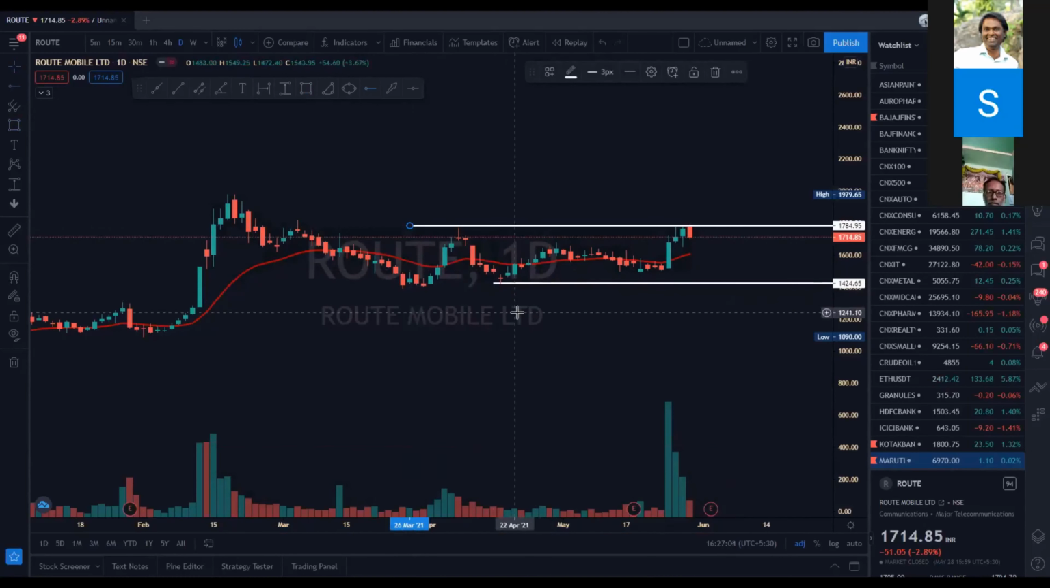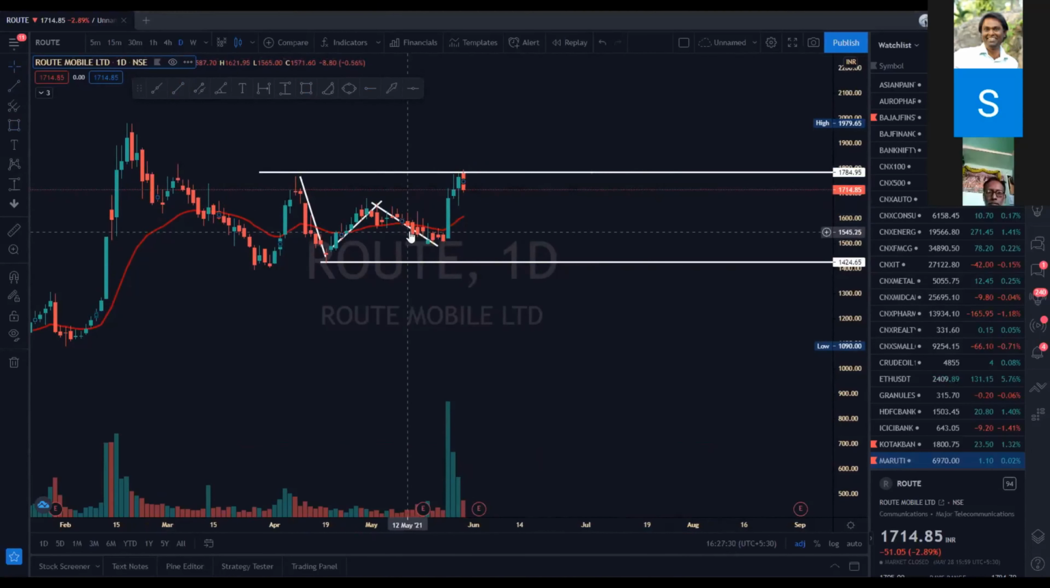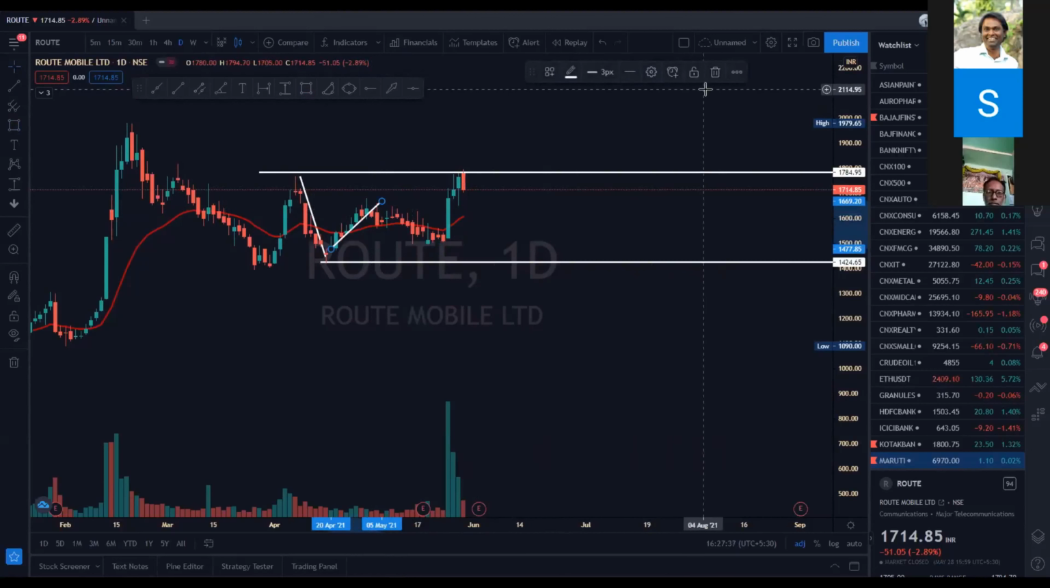Okay, so let's wait a little on this. At the same level, what is happening is someone is exiting the stock, but they want retailers to exit the stock. Then this stock will move.